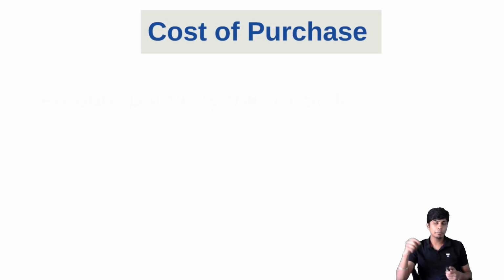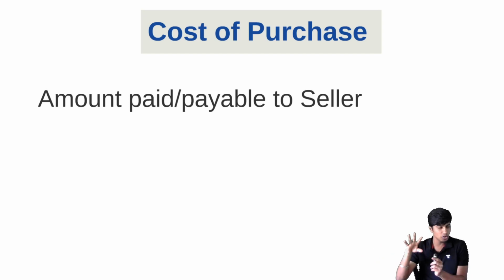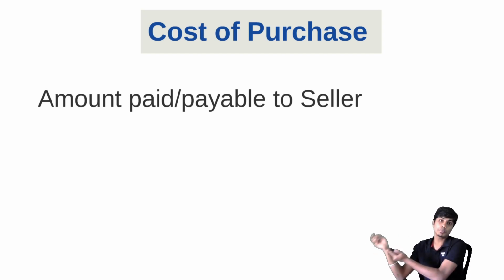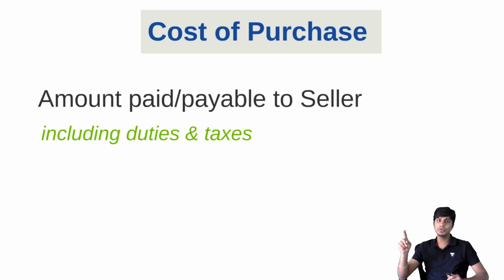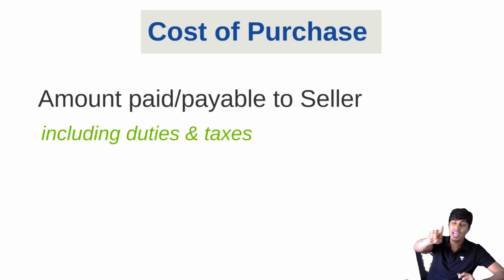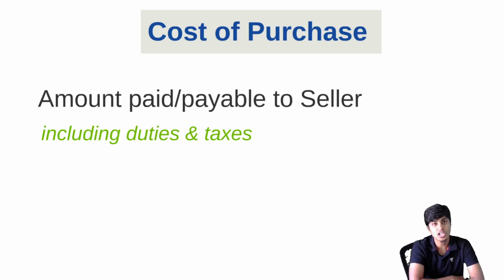What do you mean by cost of purchase? Cost of purchase includes the money that we pay to the seller when we get the product, or the amount that we need to pay to the seller. However, in this computation, we should still include the taxes if such taxes are non-refundable. Meaning, we need to think from GST perspective. If input tax credit is available on these goods and we can take that money back from the government, then such input tax credit or such GST should not be included in the cost of the goods. If input tax credit is not available, then you need to include such duties and taxes.